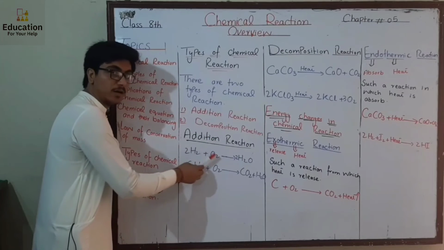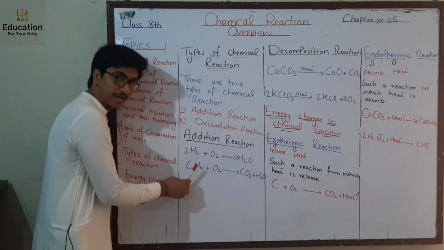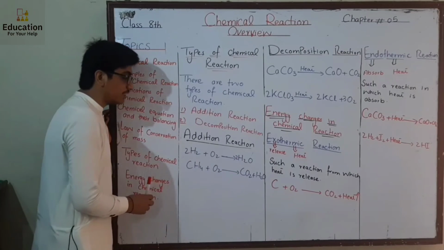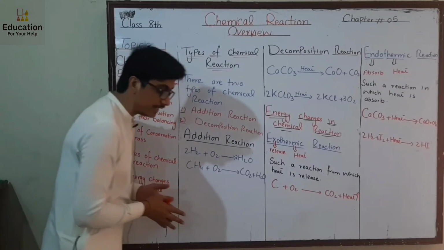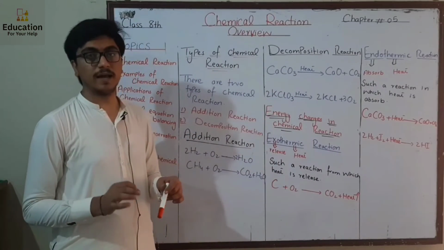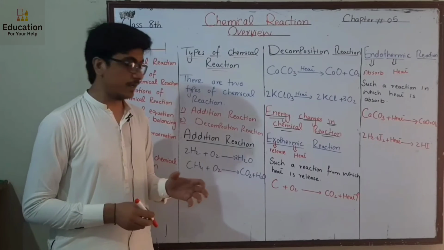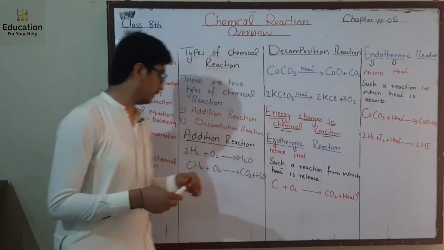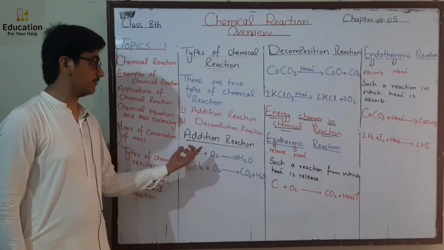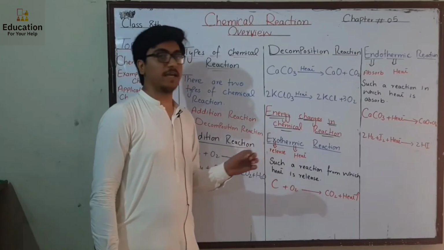When methane burns in oxygen, methane and oxygen add and form carbon dioxide and water. So a reaction in which two reactants combine and form a new product is called addition reaction. The word addition means add, the addition of two substances. What is decomposition reaction?